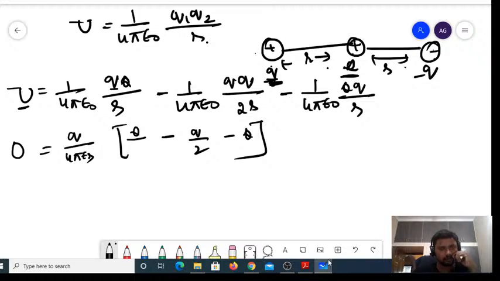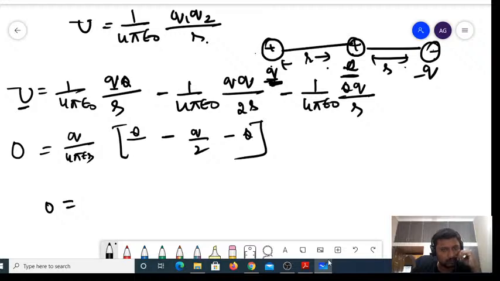Now this would be equal to 0, right? If this is equal to 0, what are you left with now? You need the ratio of small q over capital Q. Don't forget that one.